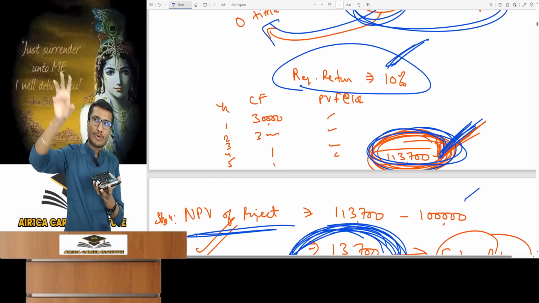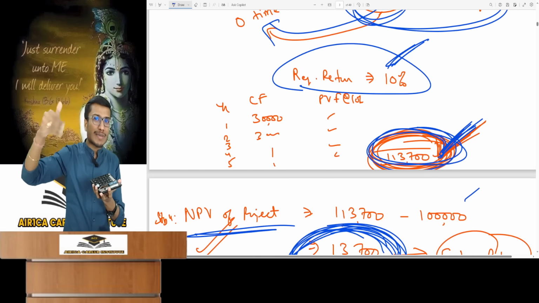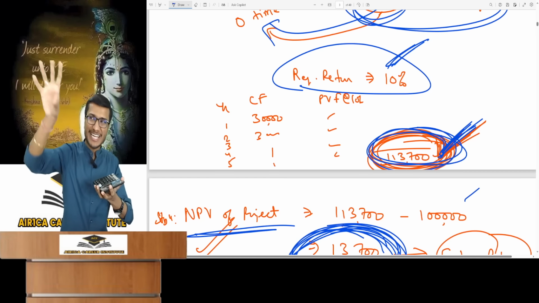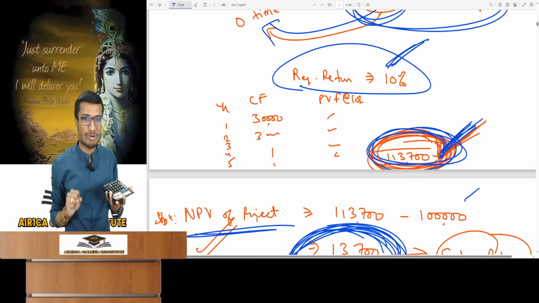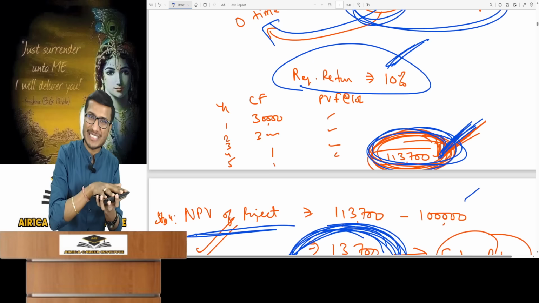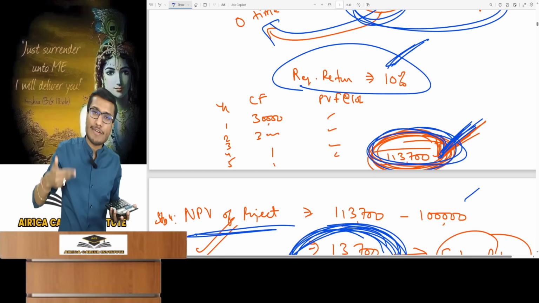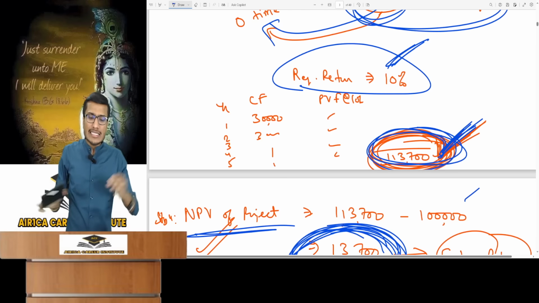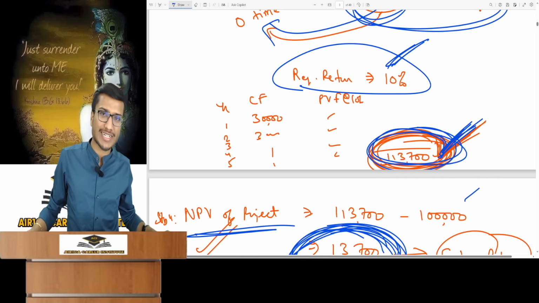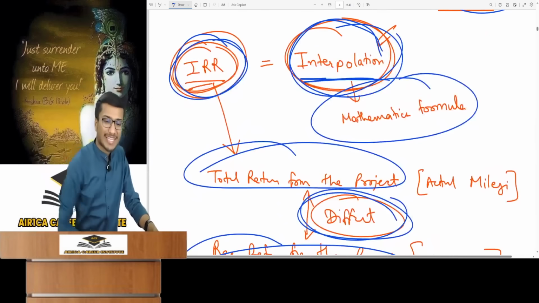So at what rate should I PV the future cash inflows to equal 1 lakh rupees? Why? Because future cash inflows include the return. And if I invest 1 lakh today, I'll earn on this principal plus interest. The future cash inflows include both principal and interest. So if I remove interest from future cash flows, what should it be equal to? Principal. What rate should I PV cash flows? The rate making it equal to the initial investment. That's the IRR. Suppose, for example, I haven't calculated it, but let's say this internal rate of return comes out to be around 14%. This means that I am earning a total return of 14% in this project. This is what IRR means.